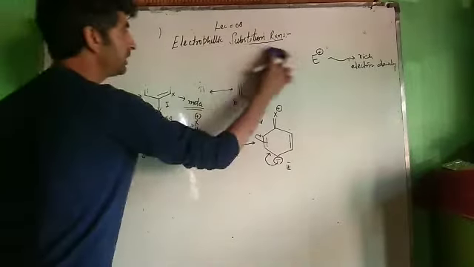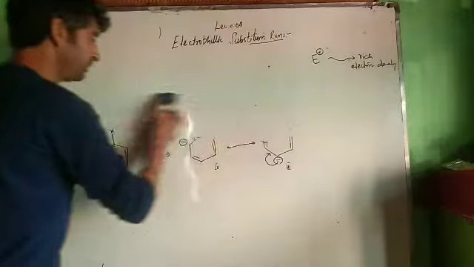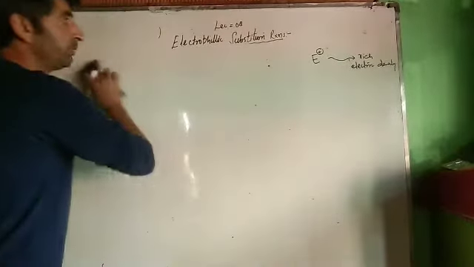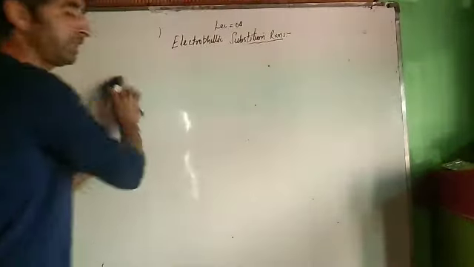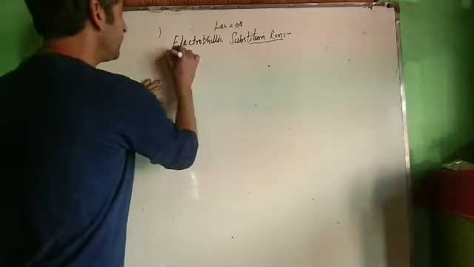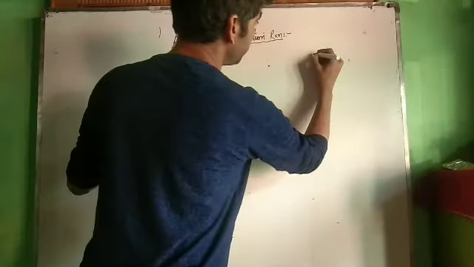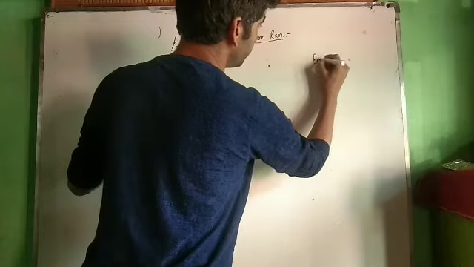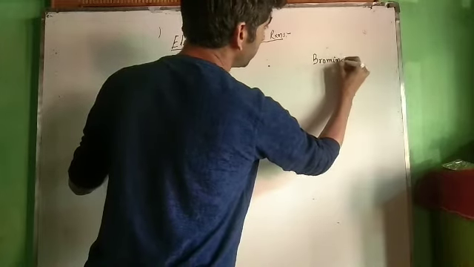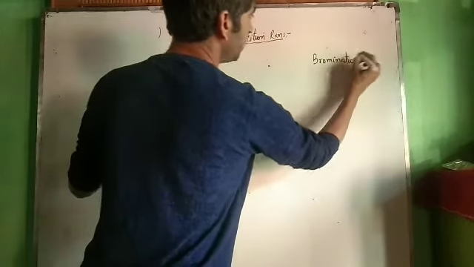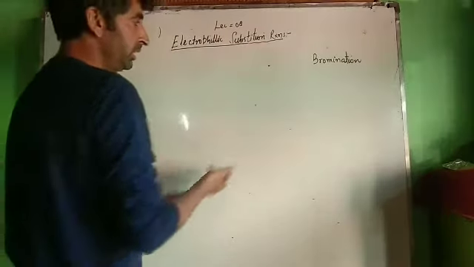Now let us discuss certain types of electrophilic substitution reactions. What are the main types of electrophilic substitution reactions which take place over here? First is halogenation, bromination. We usually discuss bromination or halogenation. You can bring about chlorination.